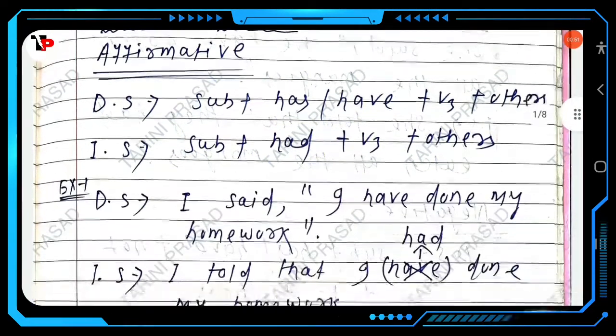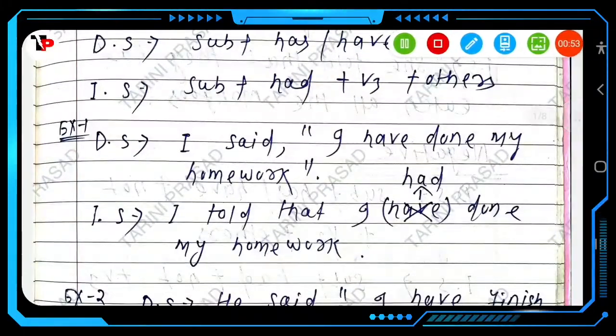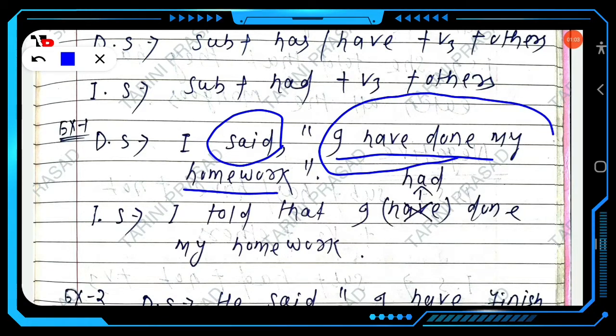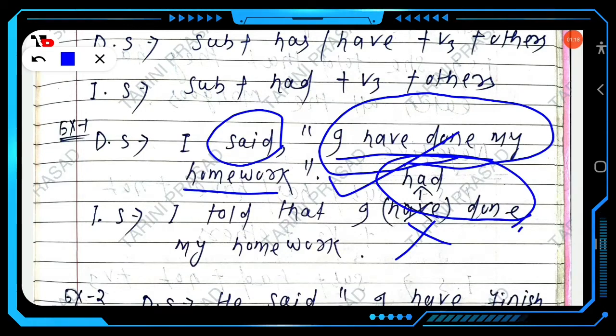Just look at this example. "I said..." The reporting verb is already in the past tense. This is the reported clause, and it is given in the present perfect, so it will change into the past perfect. We will use had. So, I told that I had done my homework. Here "had done" is past perfect. Present perfect changed into past perfect.